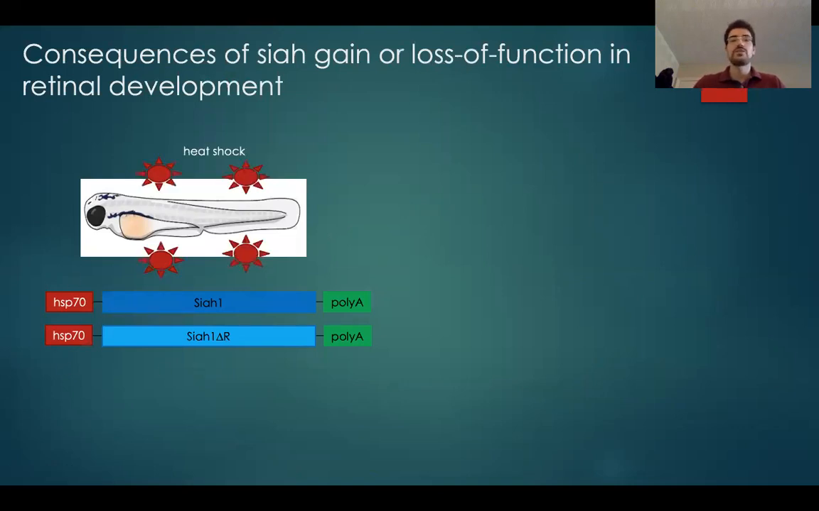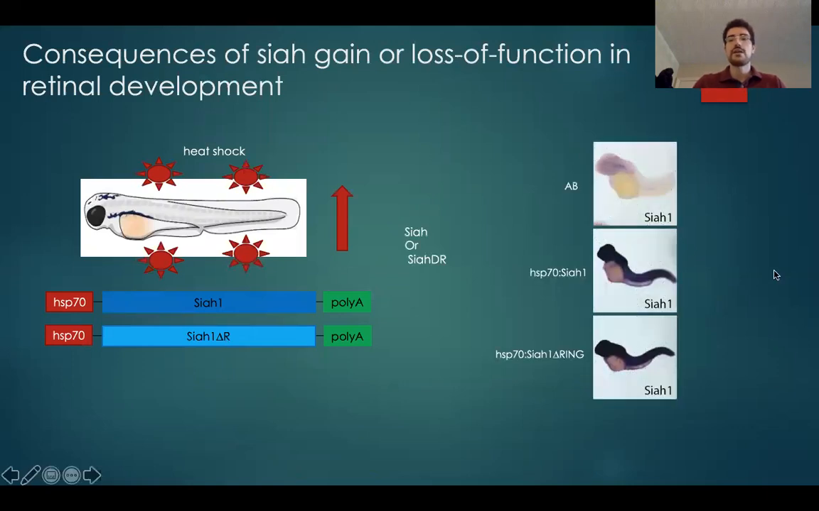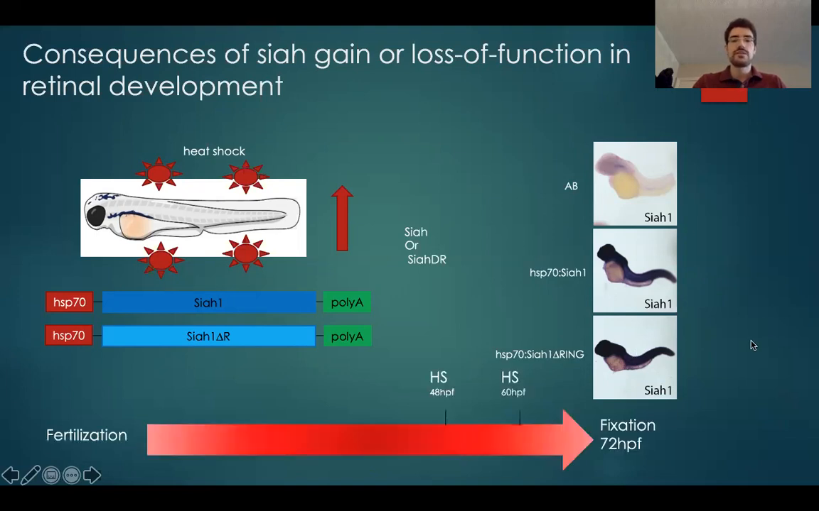So every time we heat shock the embryo at 38 for half an hour, we get an increase in Siah or delta ring. And we can see here, by doing in situ hybridization, the AB as a wild type, and the two lines, we can see that after the heat shock, the AB doesn't have that increase, but the two Siah lines have the increase. So what we designed was, we were going to do a heat shock at 48 hours, and then a second heat shock at 60 hours.